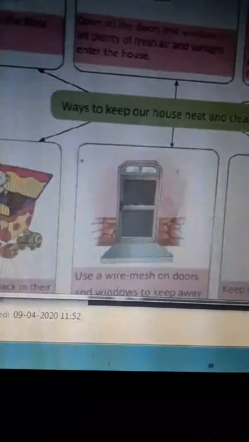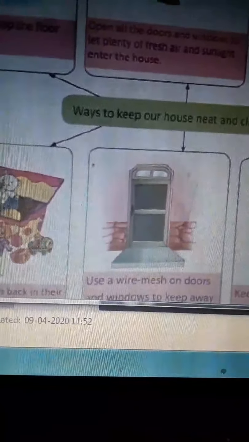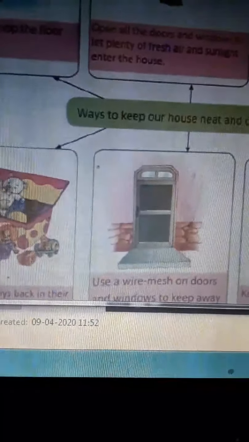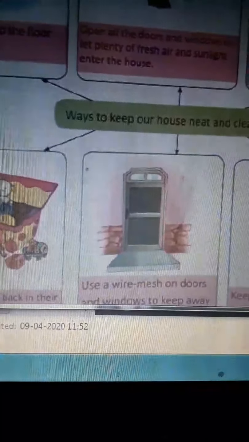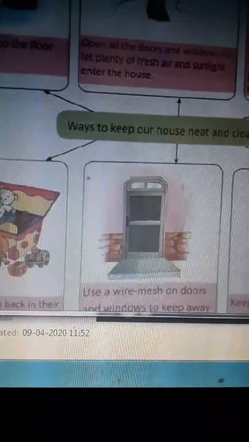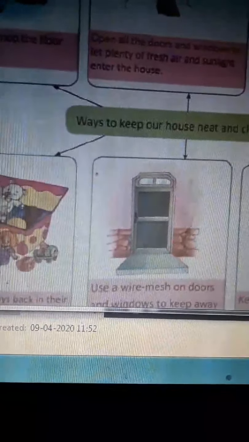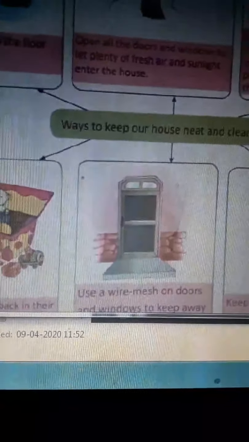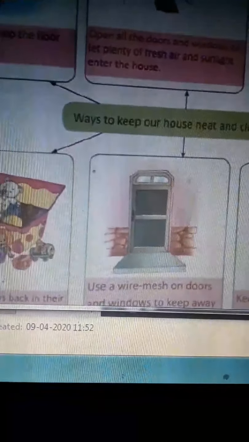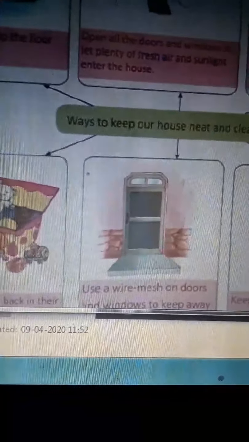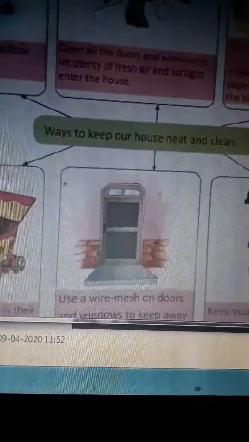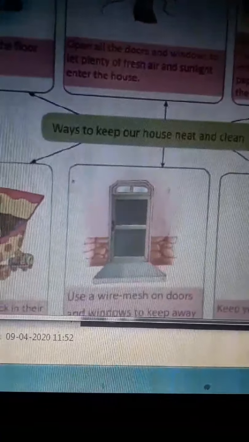The fifth one is put wire mesh on windows and doors. You don't want to allow the flies and mosquitoes in your house. For that you need to put the wire mesh. मतलब कि वायर के जो जाली होते हैं वो लगाना चाहिए, जिससे कि अगर हम विंडो ओपन करें फ्रेश एयर और सनलाइट के लिए तो मक्खियाँ और मच्छर हमारे घर में ना आए. Okay, so we must put the wire mesh on windows and doors, so that the flies and mosquitoes don't enter our house when we open our windows for fresh air and sunlight.